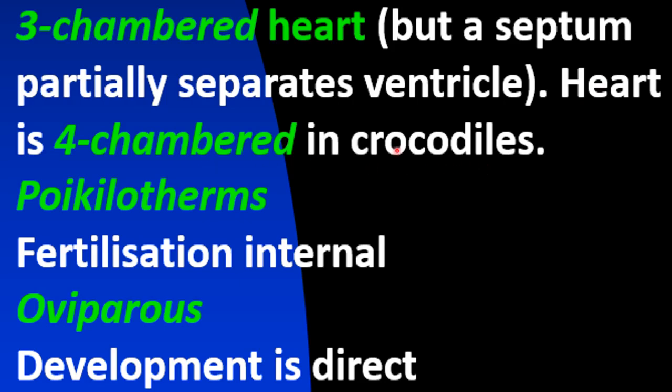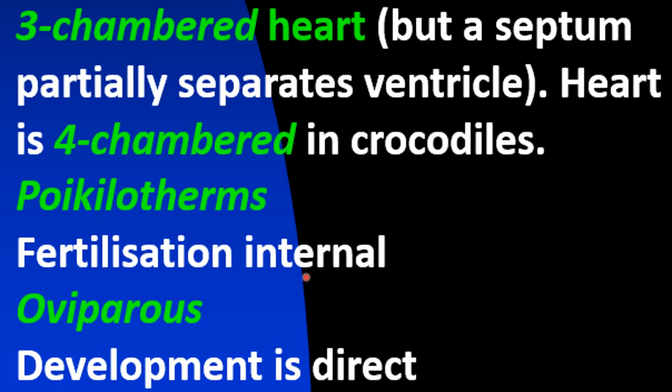So that is also a reptile, and it is the only exception in the case of reptiles having a four chambered heart. Reptiles are also poikilotherms, means cold blooded animals. They cannot regulate their body temperature with the external environmental temperature. Their body fluids temperature also gets changed when the external environment temperature changes. That's why reptiles are inactive during the winter season. You can't see the lizards, because these are poikilotherms, cold-blooded animals.